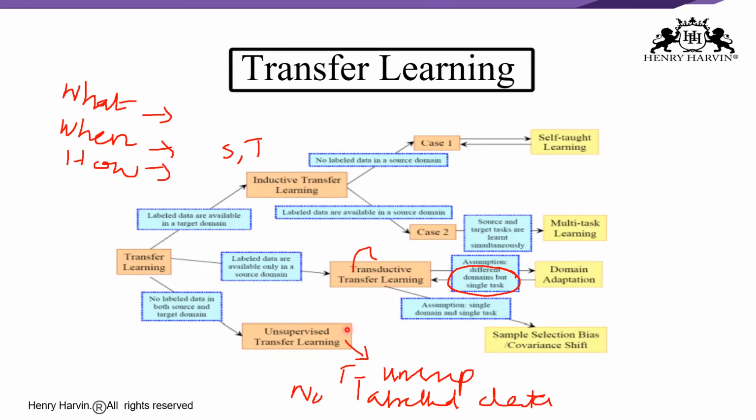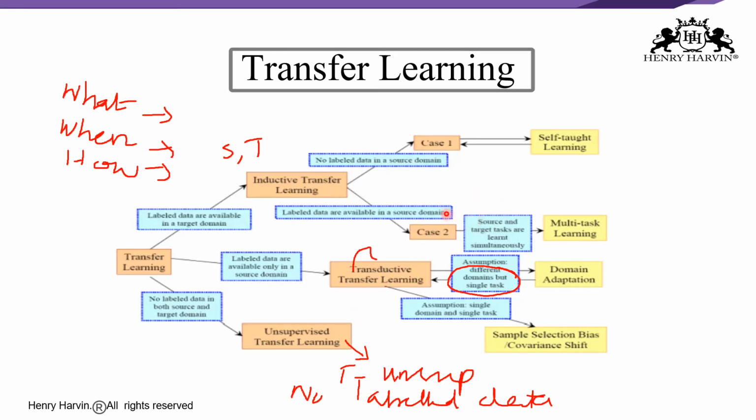Now let us look at instance transfer. Here, reusing knowledge from the source domain for the target task is an ideal scenario. In most cases, the source domain data cannot be used directly, so some of the source domain data is reused along with the target data to improve the result. The second one is feature representation transfer. Here we try to minimize the domain divergence and reduce the error rate by identifying a good feature representation.